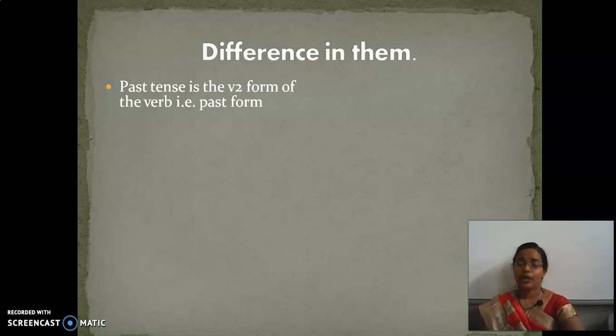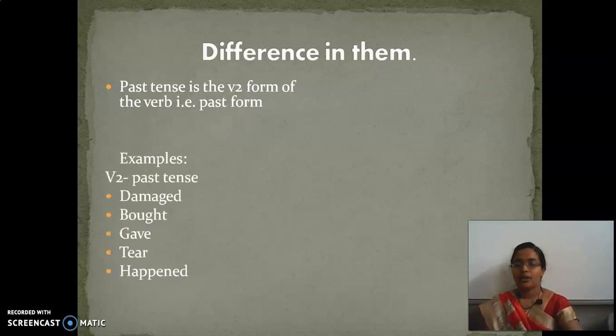Again I tell you, it will be better if you take it down in your notebook. V1 is present tense, V2 is past tense, V3 is the past participle form of the verb.